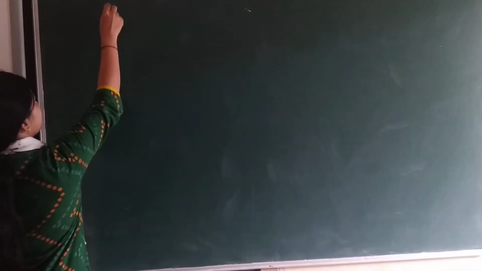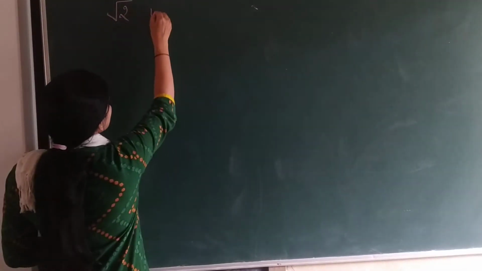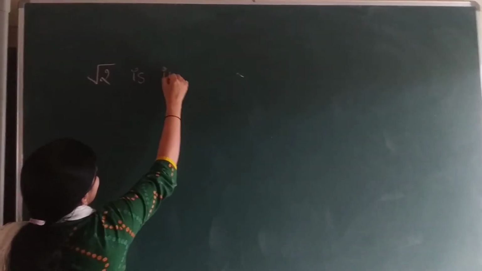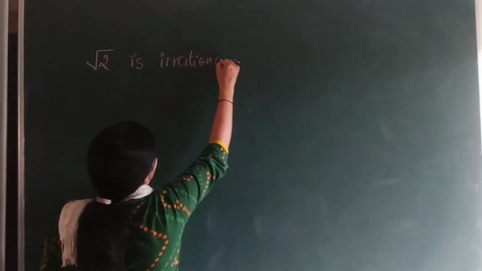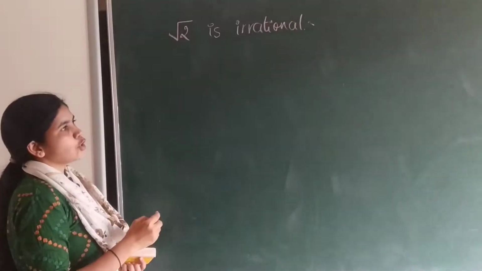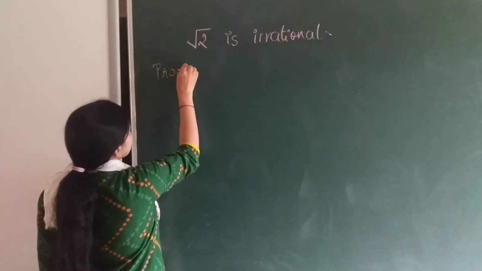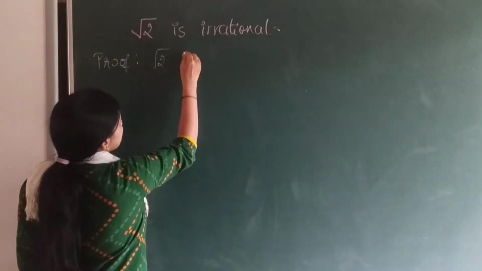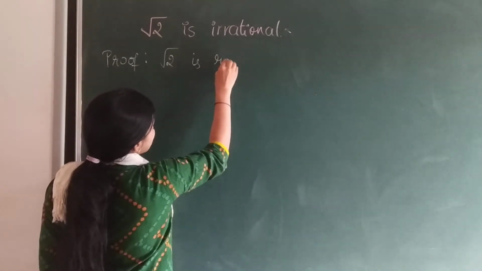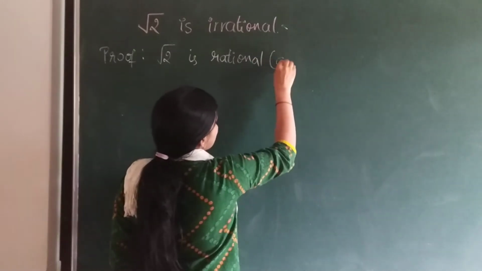For example, we have to prove root 2 is irrational. To prove root 2 is irrational, we have to assume that root 2 is rational. This is our assumption.